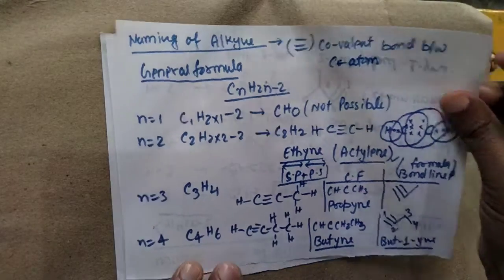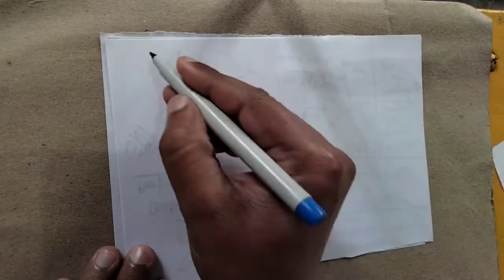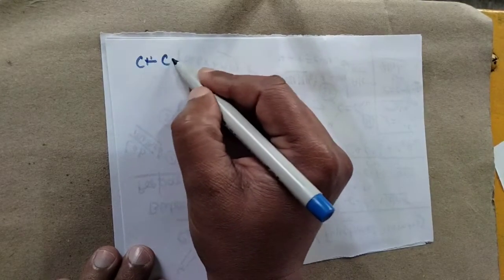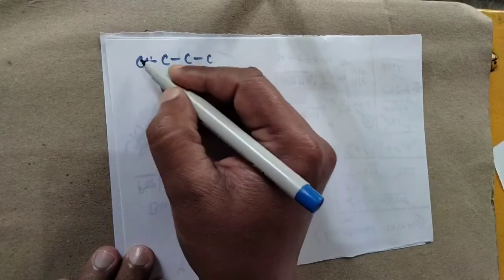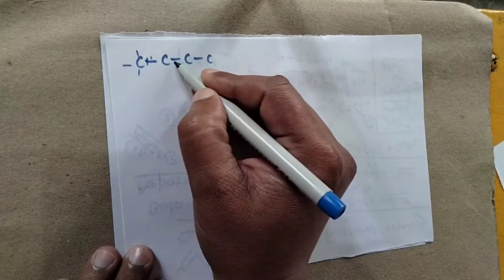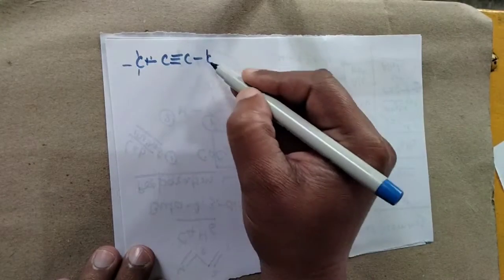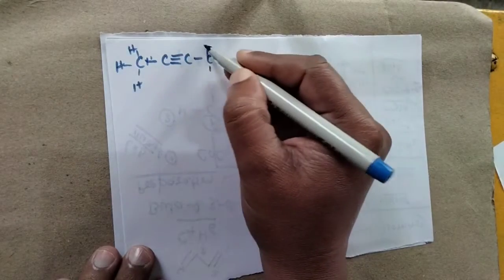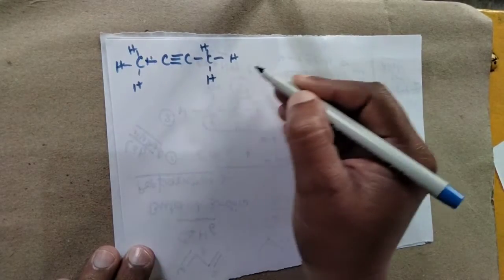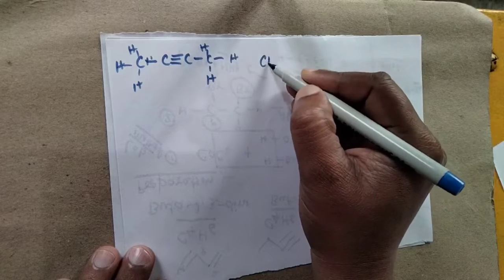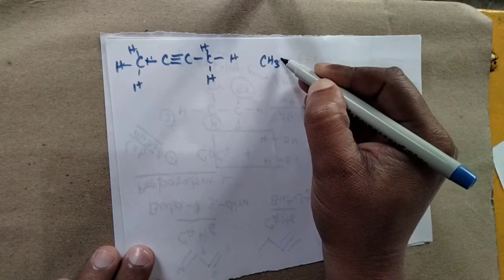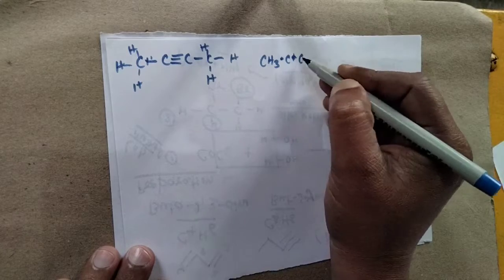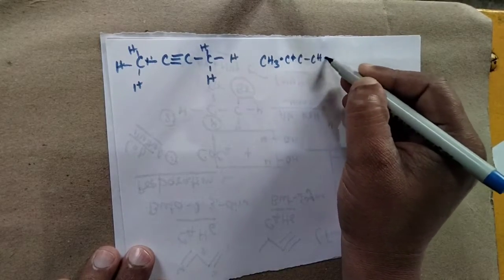Now if we have this type of structure for that compound, with the triple bond given at this area, and here we have hydrogen, you will find CH3, then C, then C again, and again CH3.